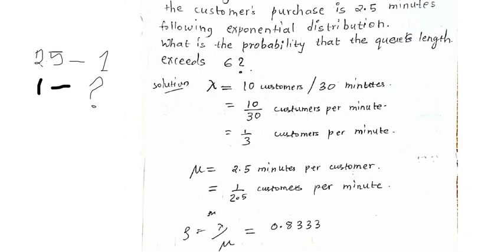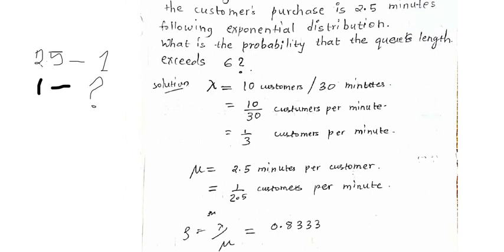If you have noted down the formulas, you will observe that in the formula list it is the fourth characteristic under model 1, the probability that the number of customers in the system is greater than or equal to k. In our case, k is equal to 6.